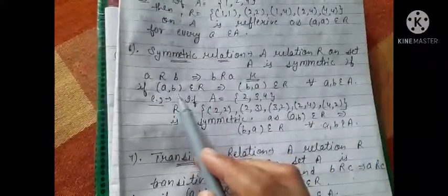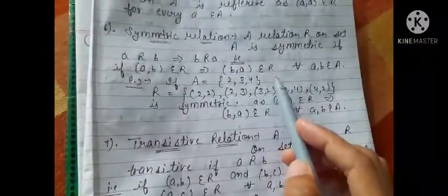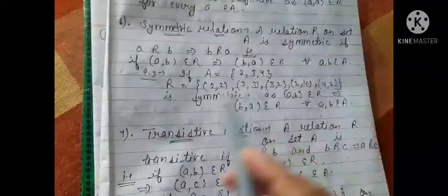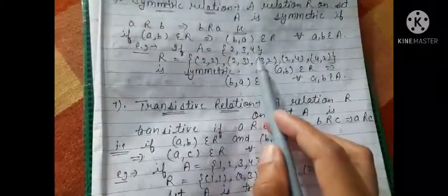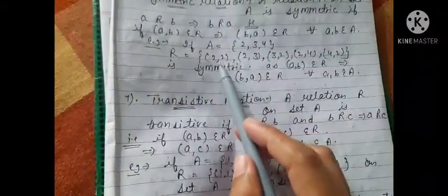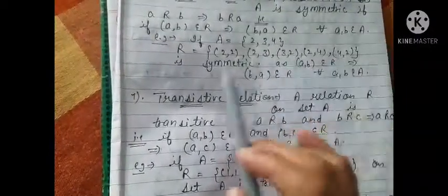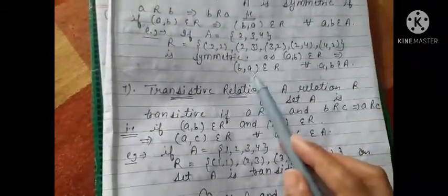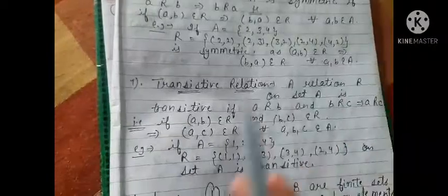That is, if (a, b) belongs to R, this implies (b, a) also belongs to R for all a, b belongs to A. For example, if A is equal to {2, 3, 4}, then the relation R is equal to {(2,2), (2,3), (3,2), (2,4), (4,2)} is symmetric as (a, b) belongs to R implies (b, a) also belongs to R for all a and b belongs to A.